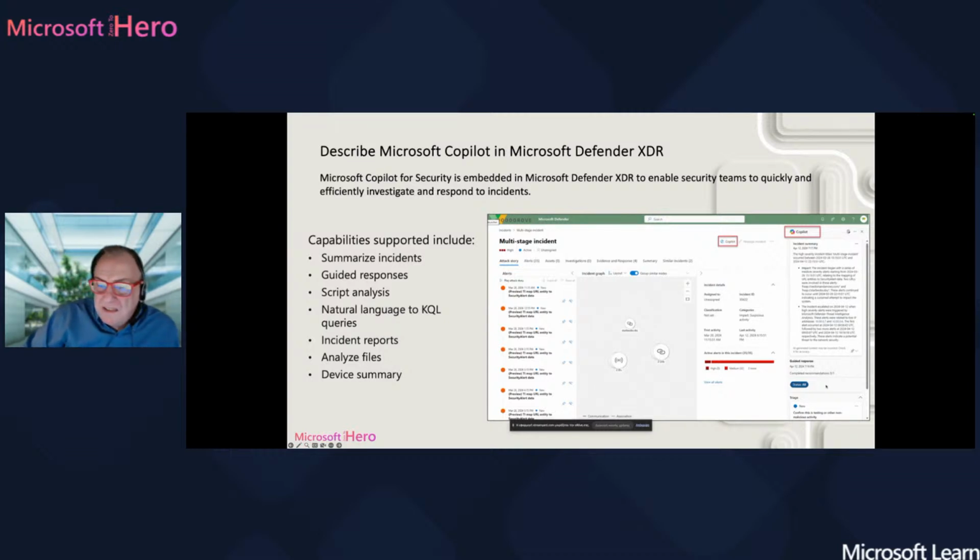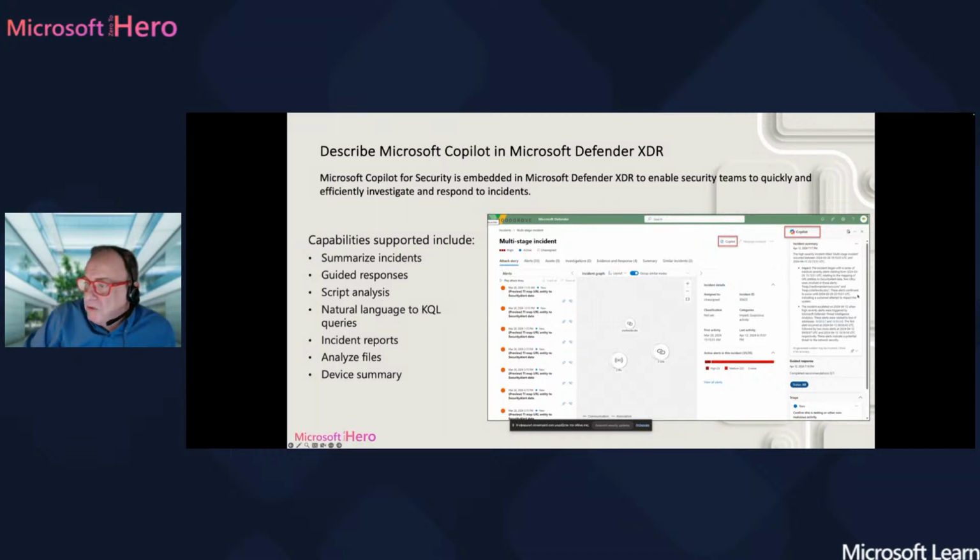It can analyze the scripts that you may find in all these different incidents and alerts here. You can use natural language to translate everything to custom query languages and queries. Okay, maybe I want to write the query, but I'm not really very familiar with this custom query language. What can I do? Just ask Copilot to do it for you.